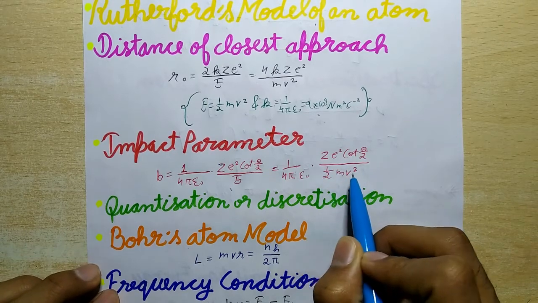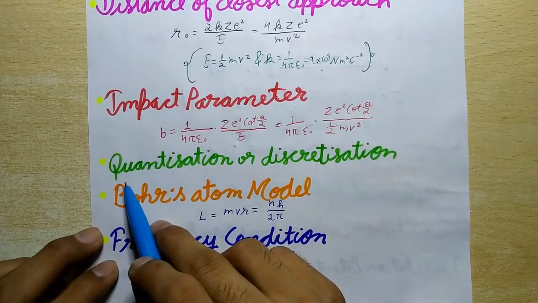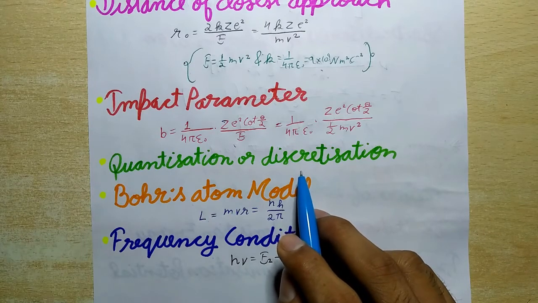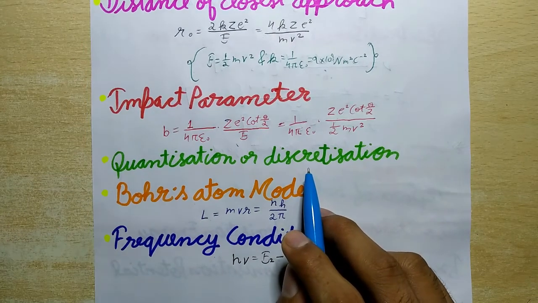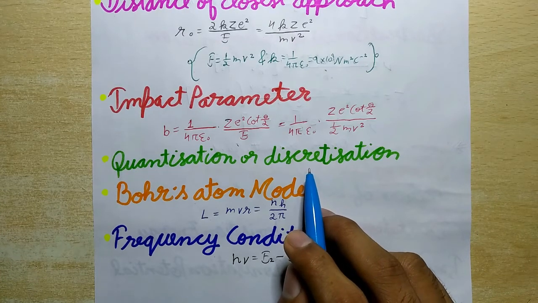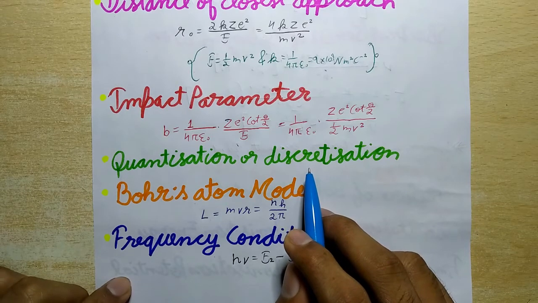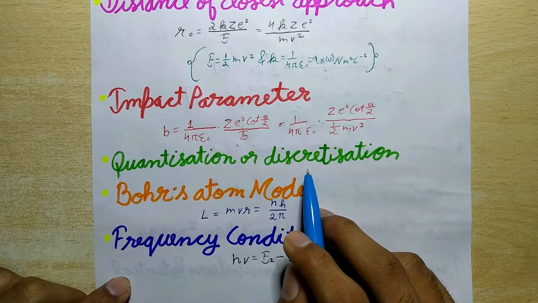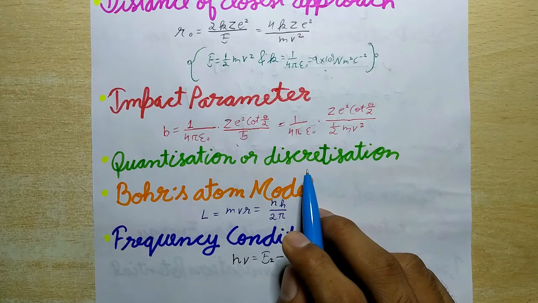Now next topic is quantization or discretization. The quantization or discretization of a physical quantity means that it cannot vary continuously to have any arbitrary value, but can change only discontinuously to take certain specific values. The energy of electrons in an atom is quantized.